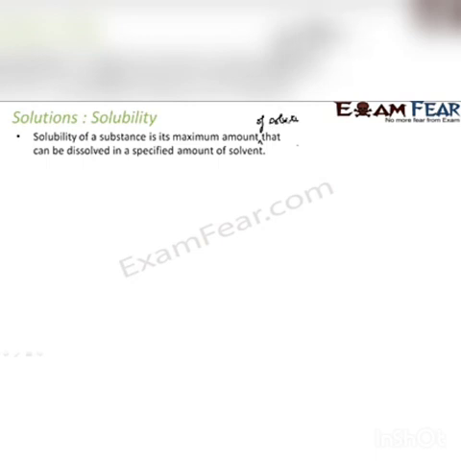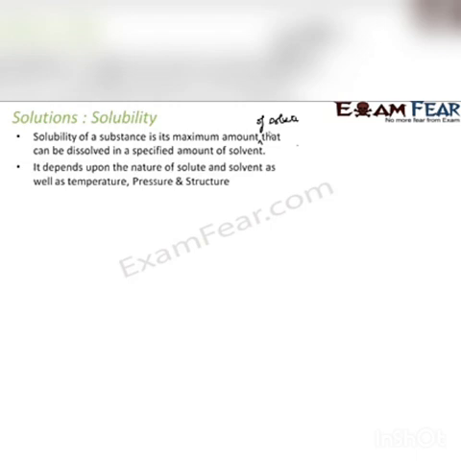That is called solubility. In a glass of water, if you can dissolve 5 teaspoons of sugar, that is the solubility of that particular glass of water. It is the maximum amount of solute that can be dissolved in a specified amount of solvent at a given temperature and pressure. Why? Because we have seen that solubility depends on temperature, pressure and structure, all these three.